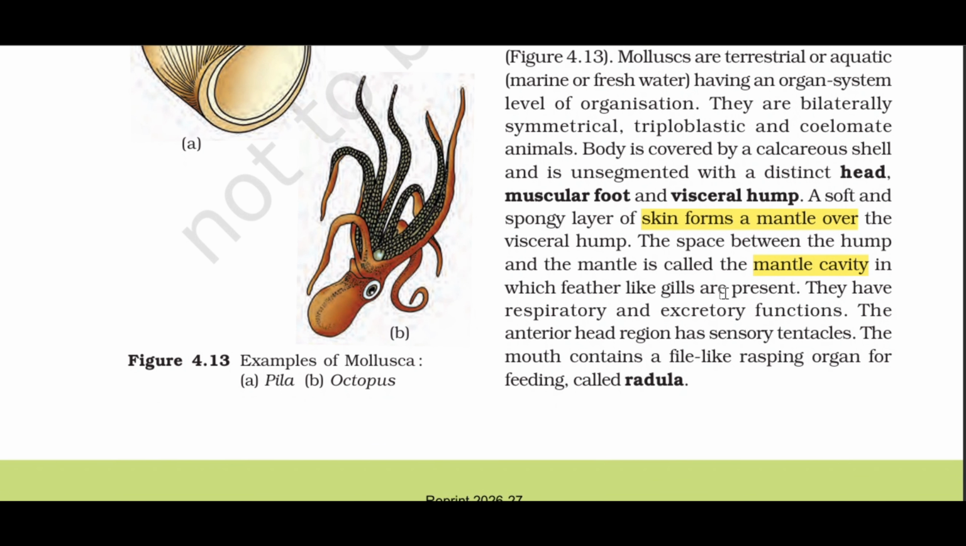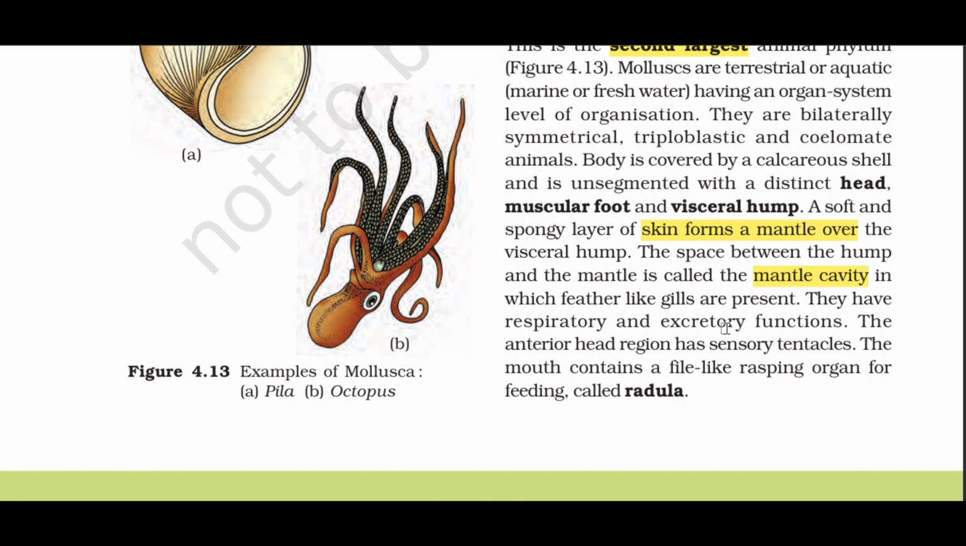They have respiratory and excretory functions. The anterior head region has sensory tentacles. The mouth contains a file-like rasping organ for feeding, called radula.